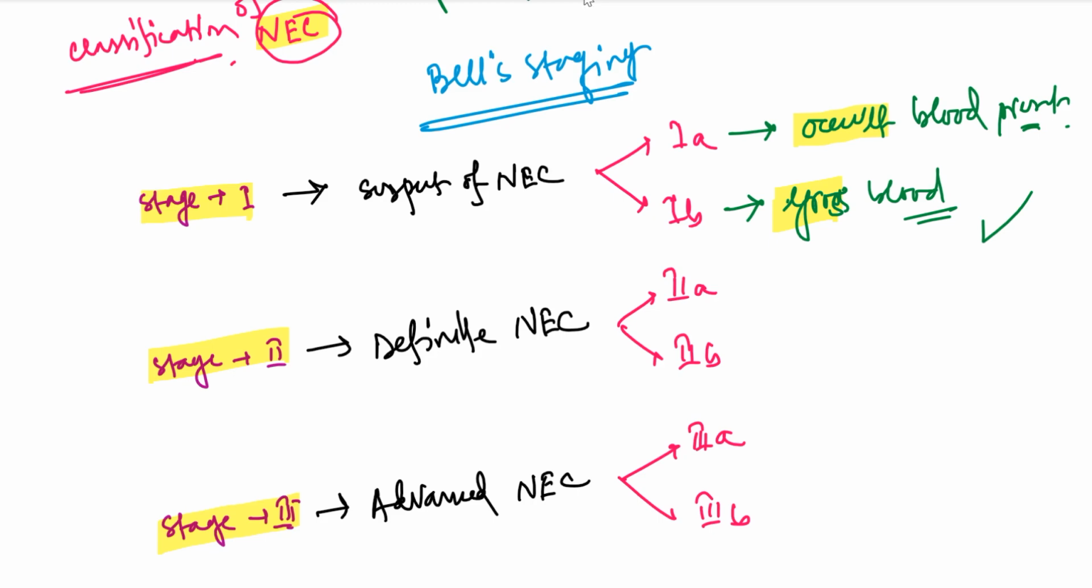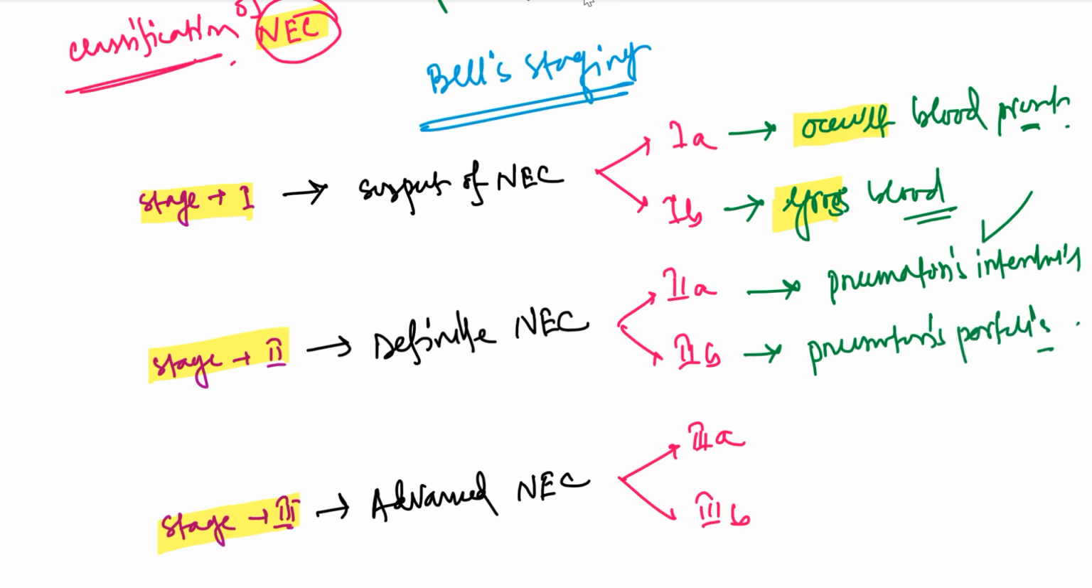Now, stage 2A. If there is pneumatosis intestinalis, then it is stage 2A. And if there is pneumatosis portalis, then this is stage 2B. If there is peritonitis, then it is stage 3A. And if there is pneumoperitoneum, then it is stage 2B. So stage 1A, occult blood in stool.